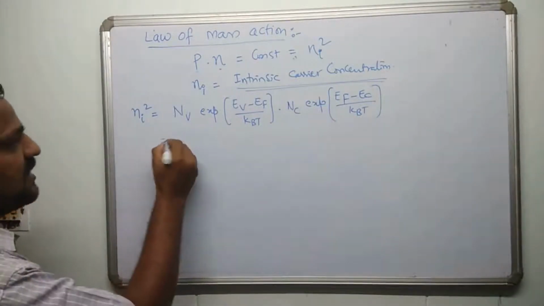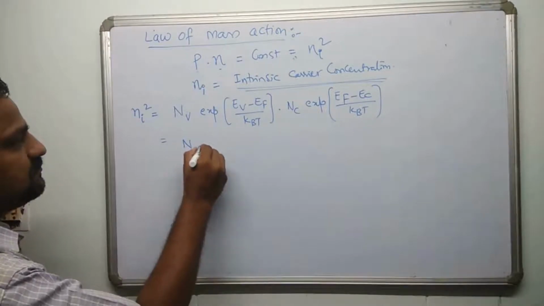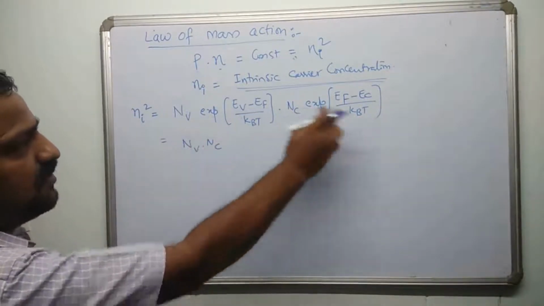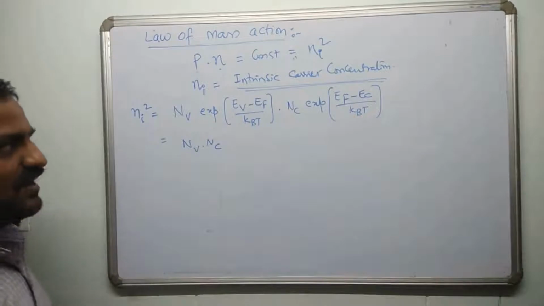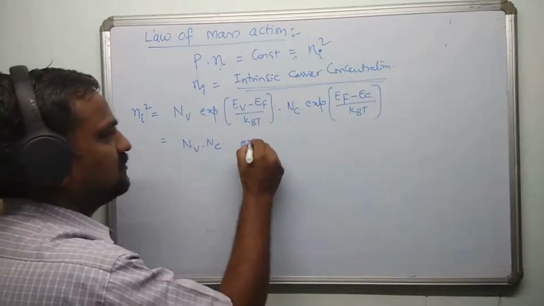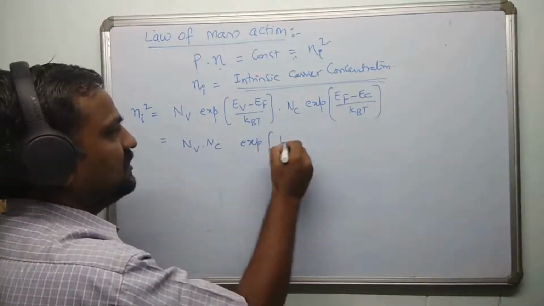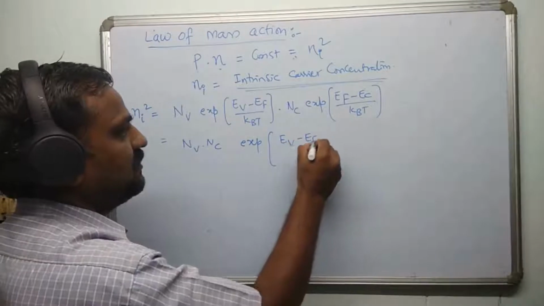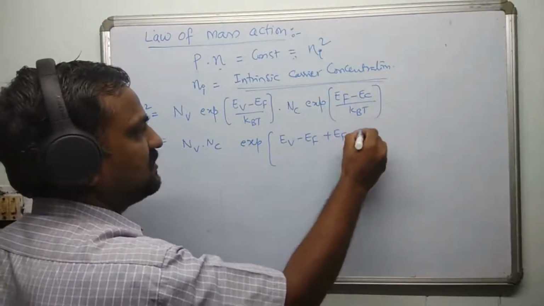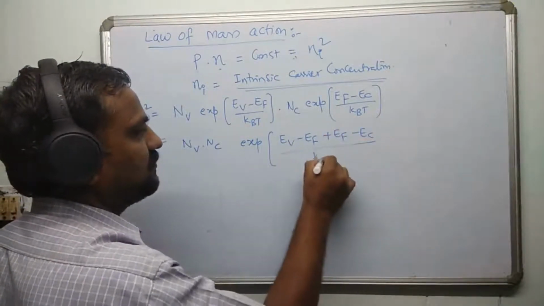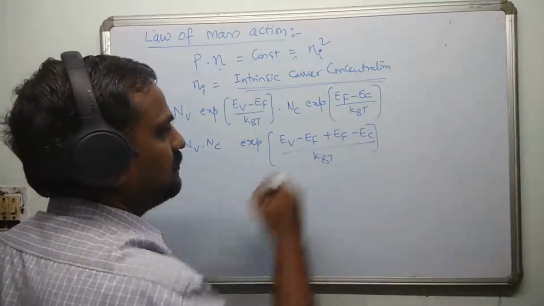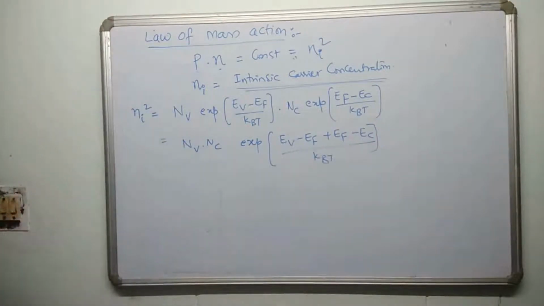Now you can take this Nv and Nc aside, and e power A into e power B is e power A plus B. You can take common. So this is exponential of (Ev minus EF plus EF minus Ec) whole divided by kBT. Right?